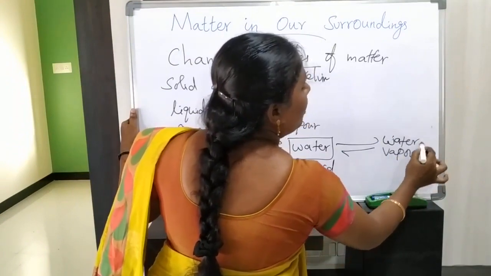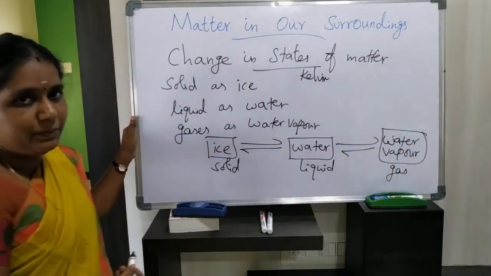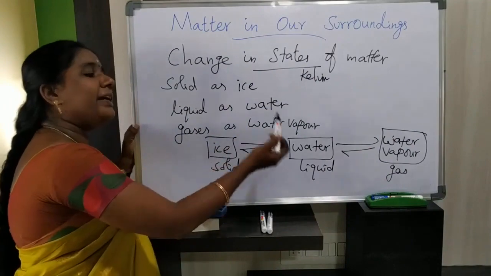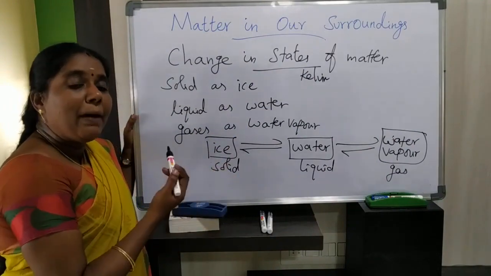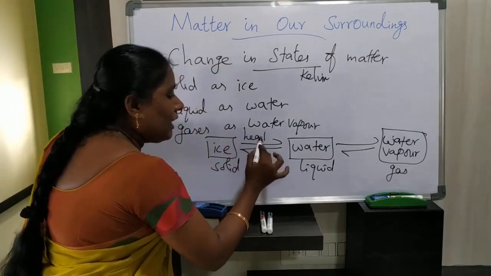This water vapor is the gaseous state of matter. So how will you convert this solid form of matter into liquid form of matter, that is ice into water? By heating or cooling, you know very well, by applying heat.